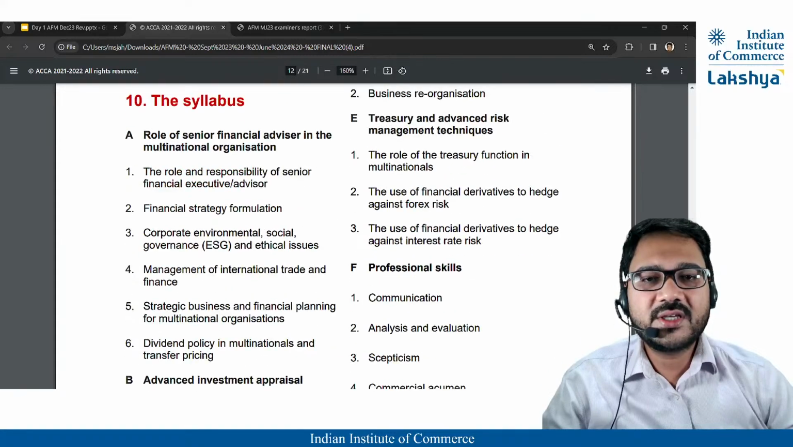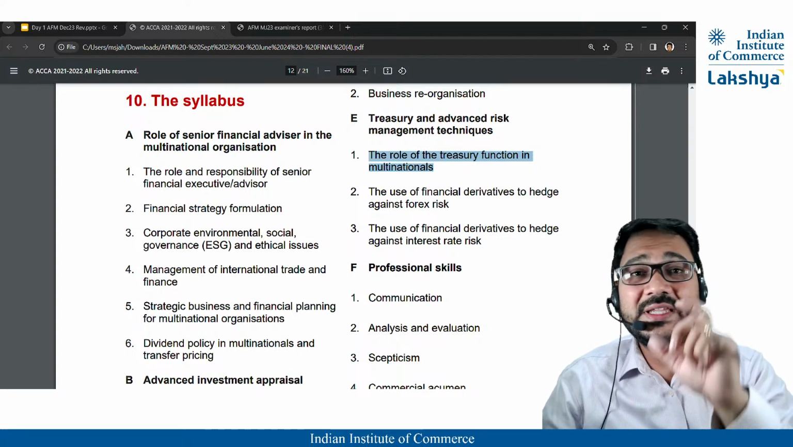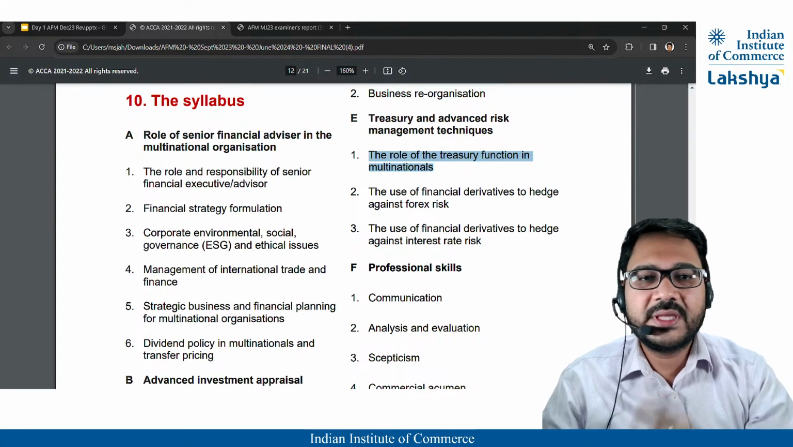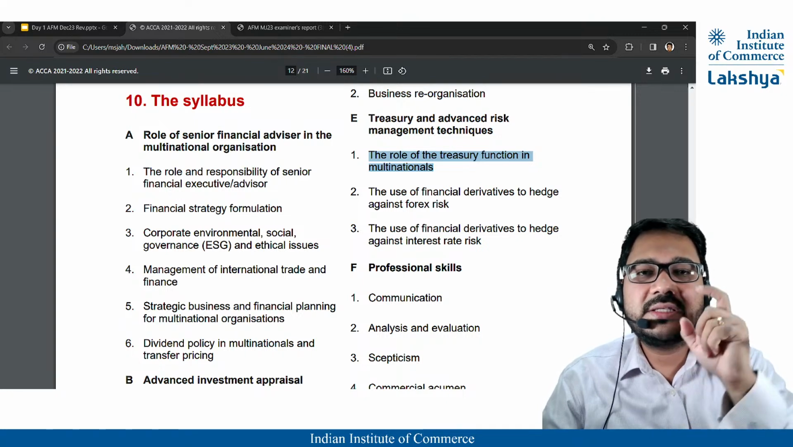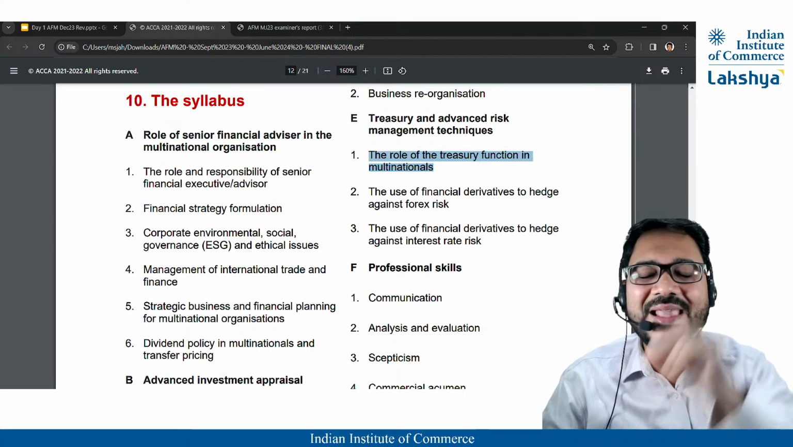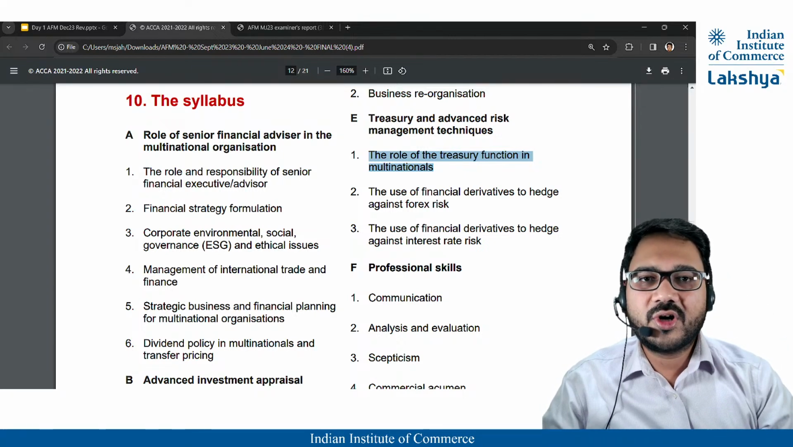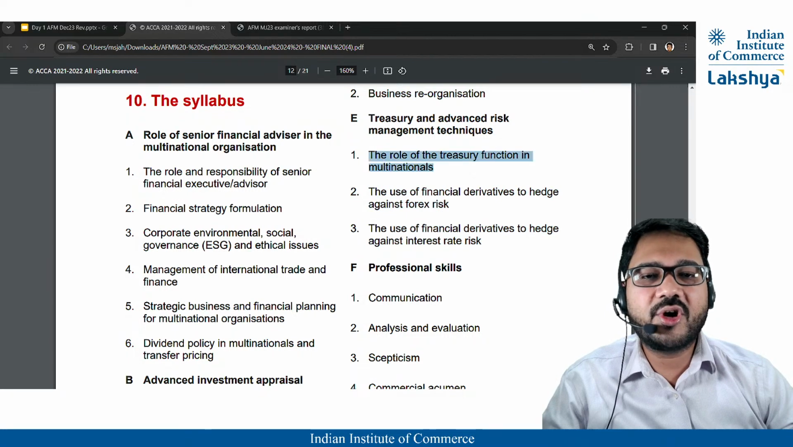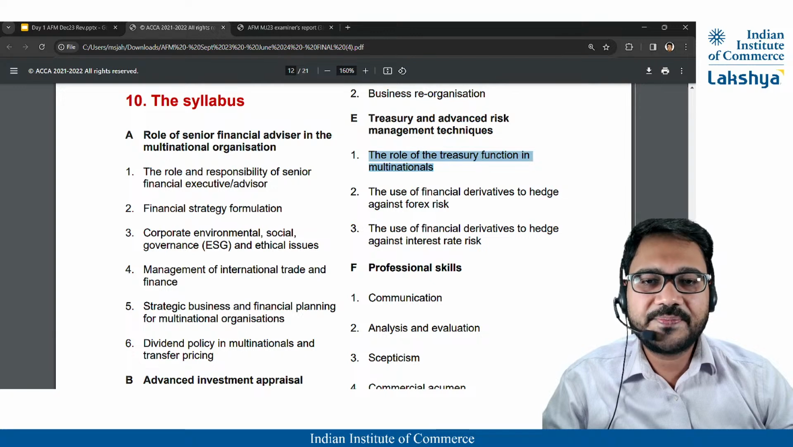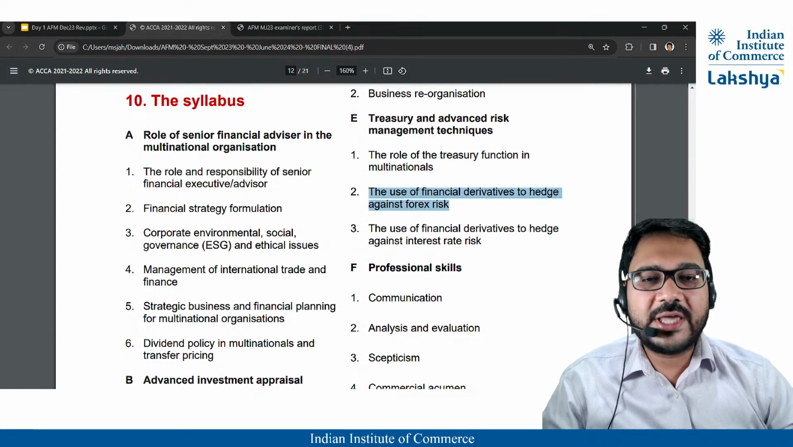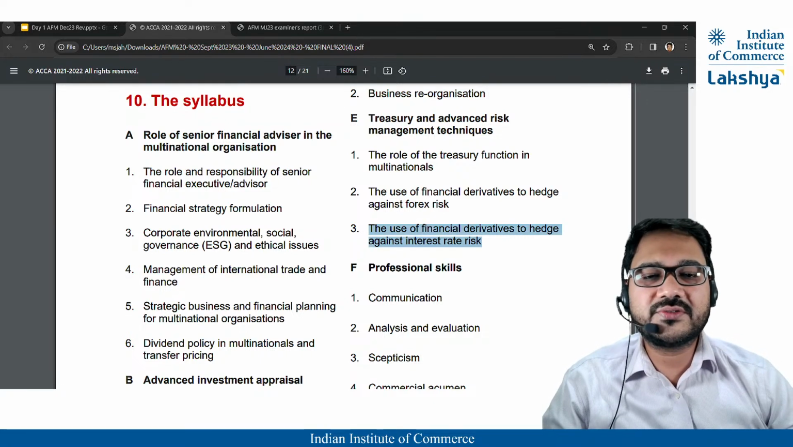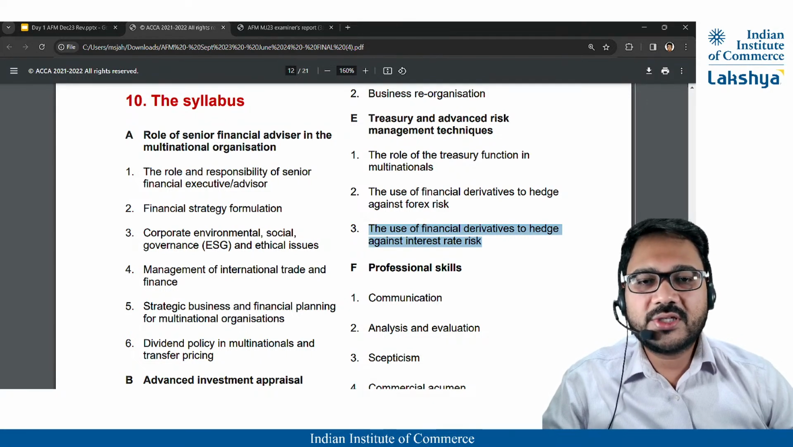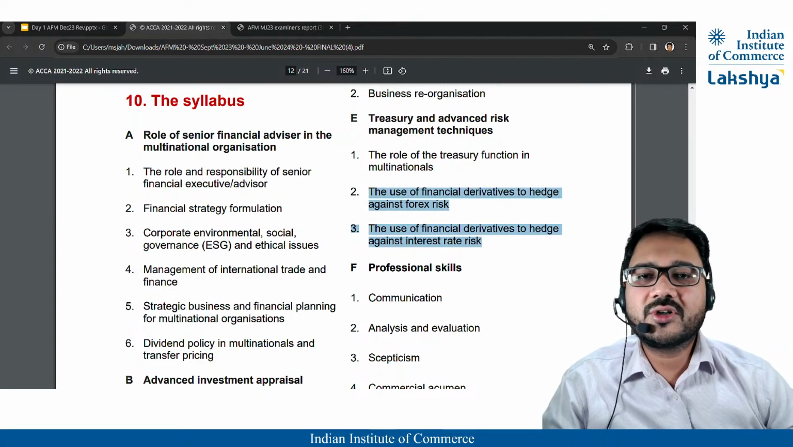And in syllabus section E, you have the role of the treasury function in multinationals, a very often ignored topic by students. Keep in mind that theory, 50%, is asked, guaranteed. So you cannot ignore theory. Many students just focus on the other 2 topics and tend to ignore this. This is equally important. Then the use of financial derivatives to hedge against forex risk and the use of financial derivatives to hedge against interest rate risk. Two very, very, very important topics.